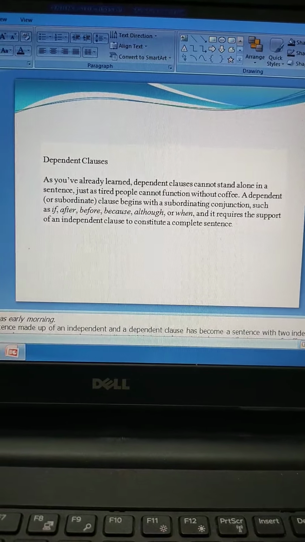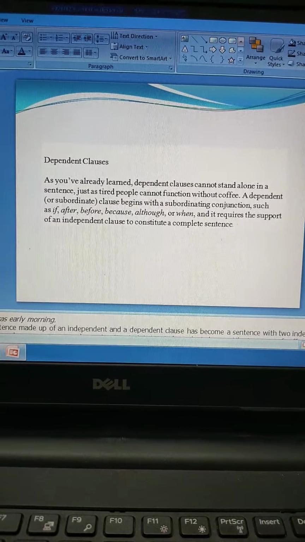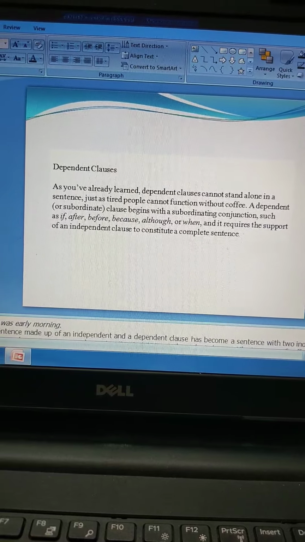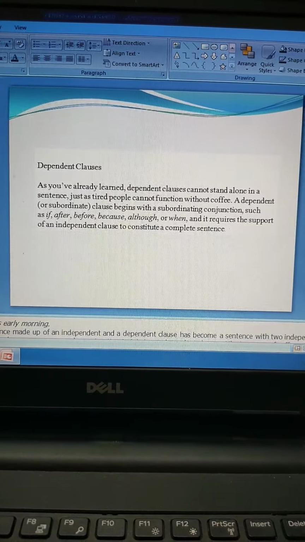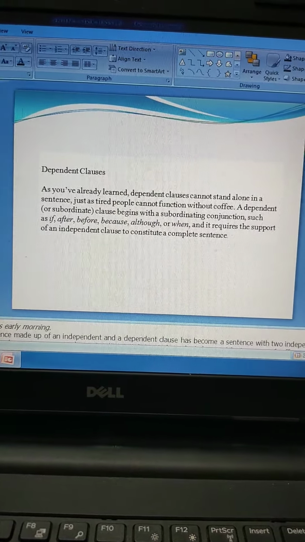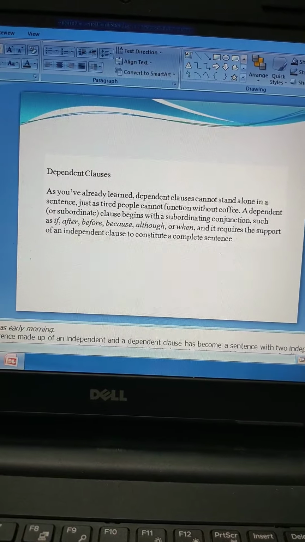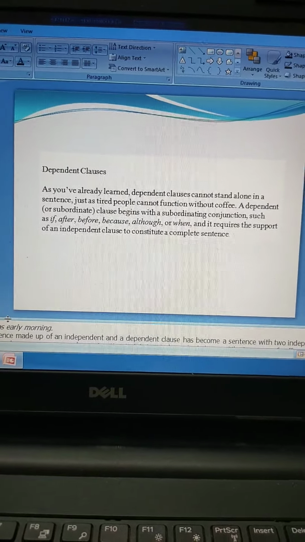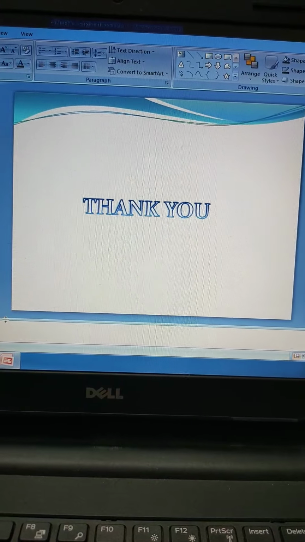Now coming to the other example, dependent clauses. As I already mentioned to you, dependent clauses depend on a few more words in the beginning or at the end of a clause. So they are actually dependent. They cannot stand on their own. The words that are formed are conveying you half the meaning, but they are not giving you complete meaning. All right. So they are dependent clauses.